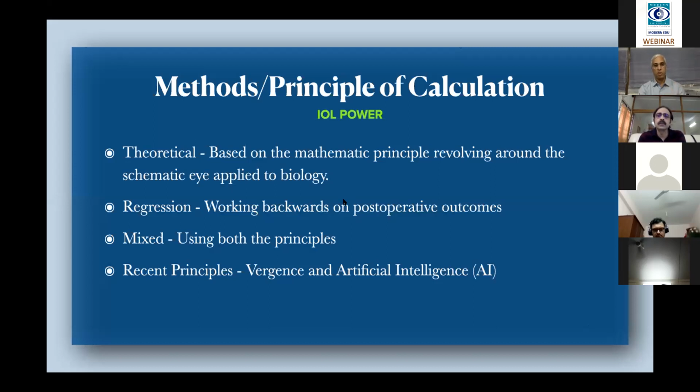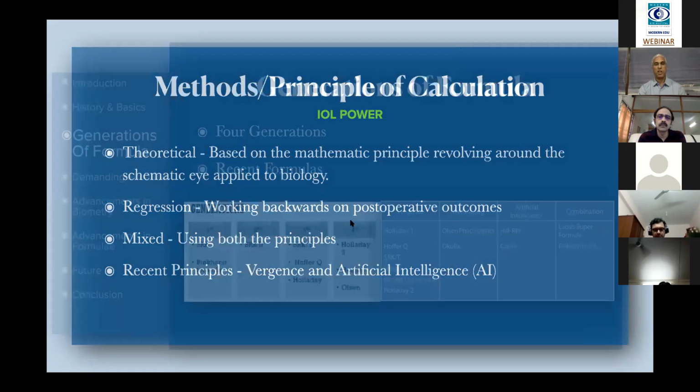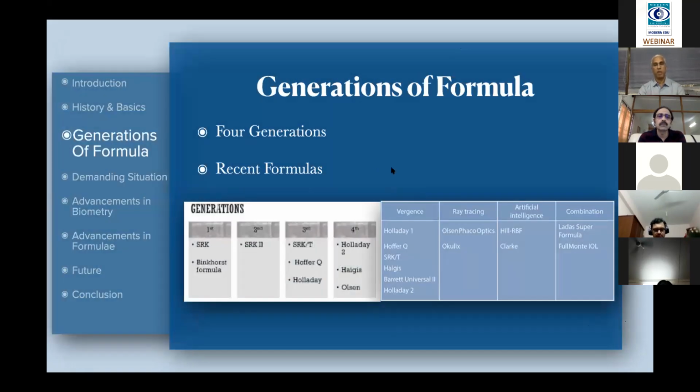So most of the formulas till the 4th generation use both the methods of theoretical and regression methods. Whereas recent principles like artificial intelligence and vergence are used for the calculation of the IOL formula in the recent generations. So this is how the generations of formulas were developed.